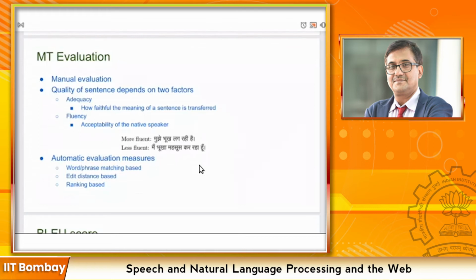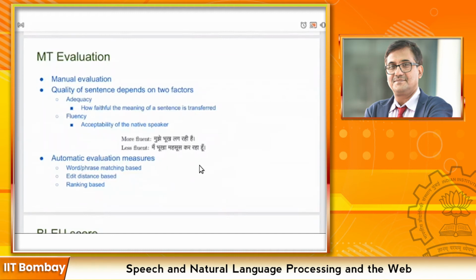The two major things in evaluating machine translation systems are adequacy and fluency. Adequacy represents how faithfully the meaning of the sentence is transferred, how adequate the translated sentence is. And fluency represents the acceptability to a native speaker.